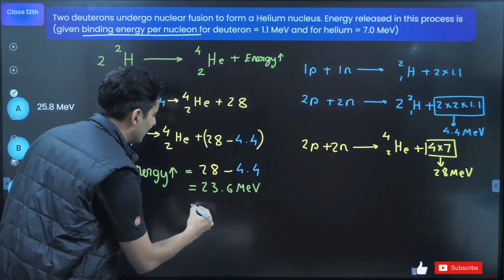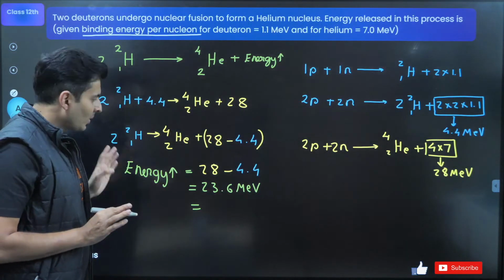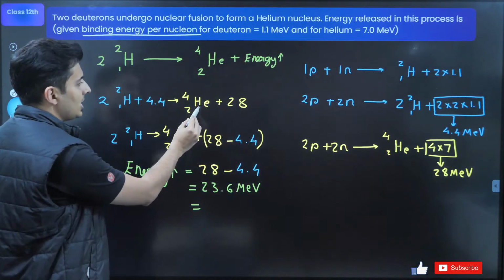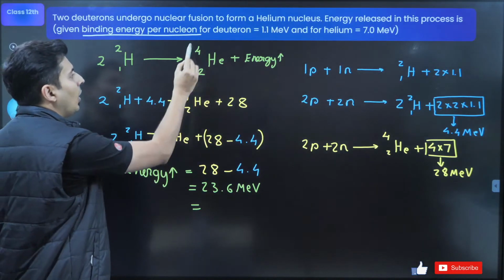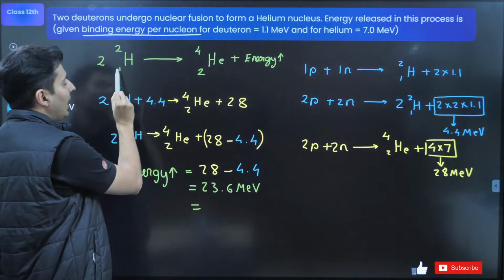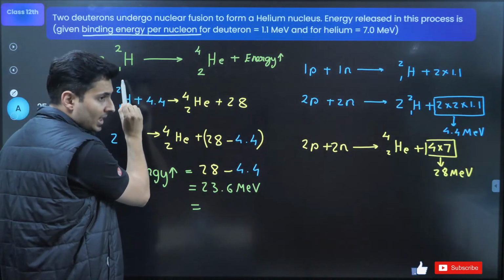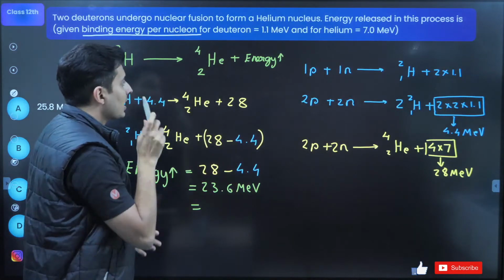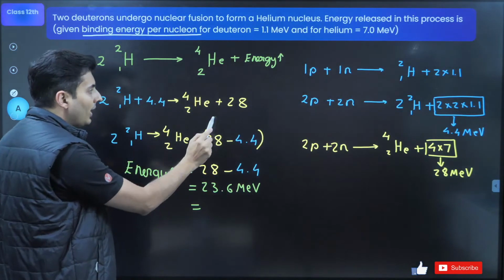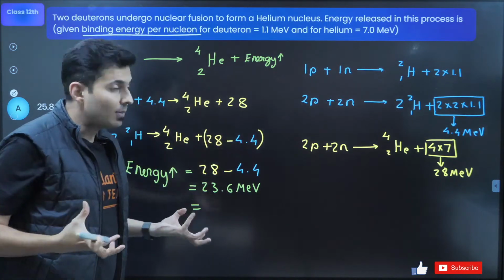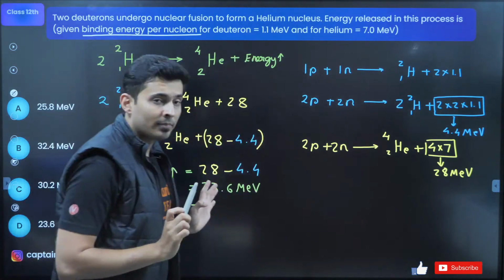So whenever you have to find the energy which is released, look, what is 28? 28 is the binding energy of, what is this, product or reactant? Hydrogen is the reactant. Helium is the product. So what is 28? It is the total binding energy of helium, correct?